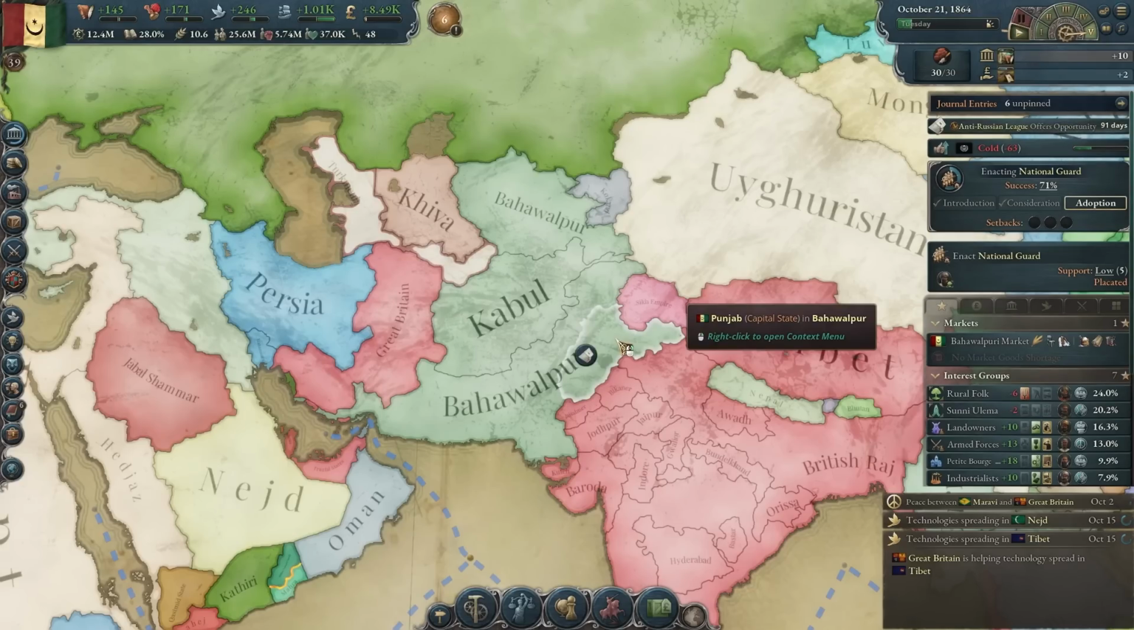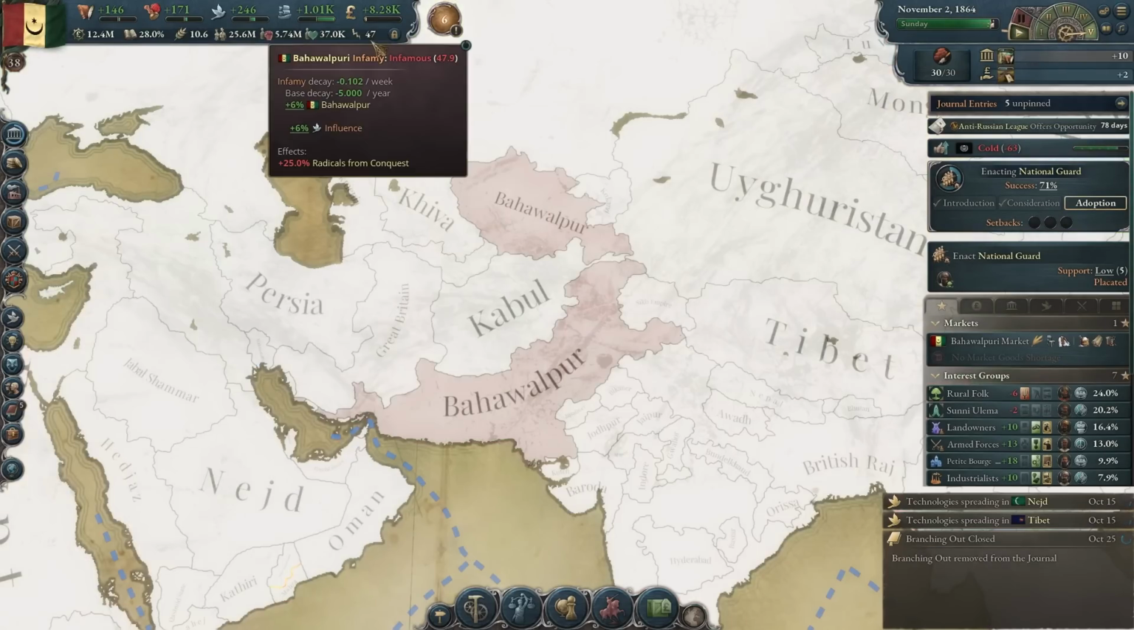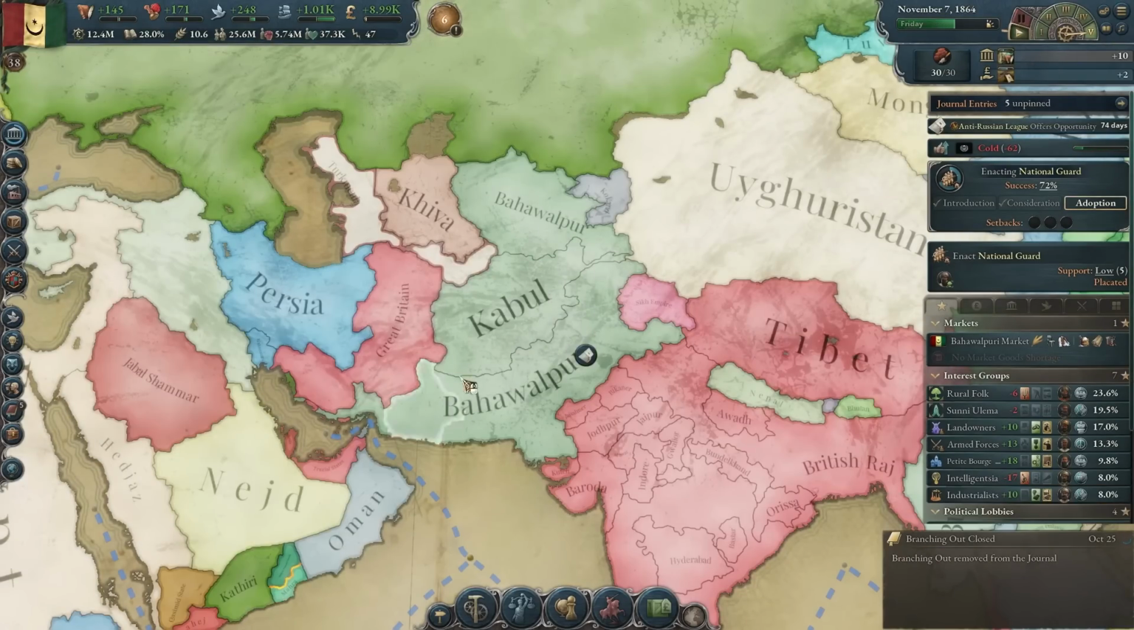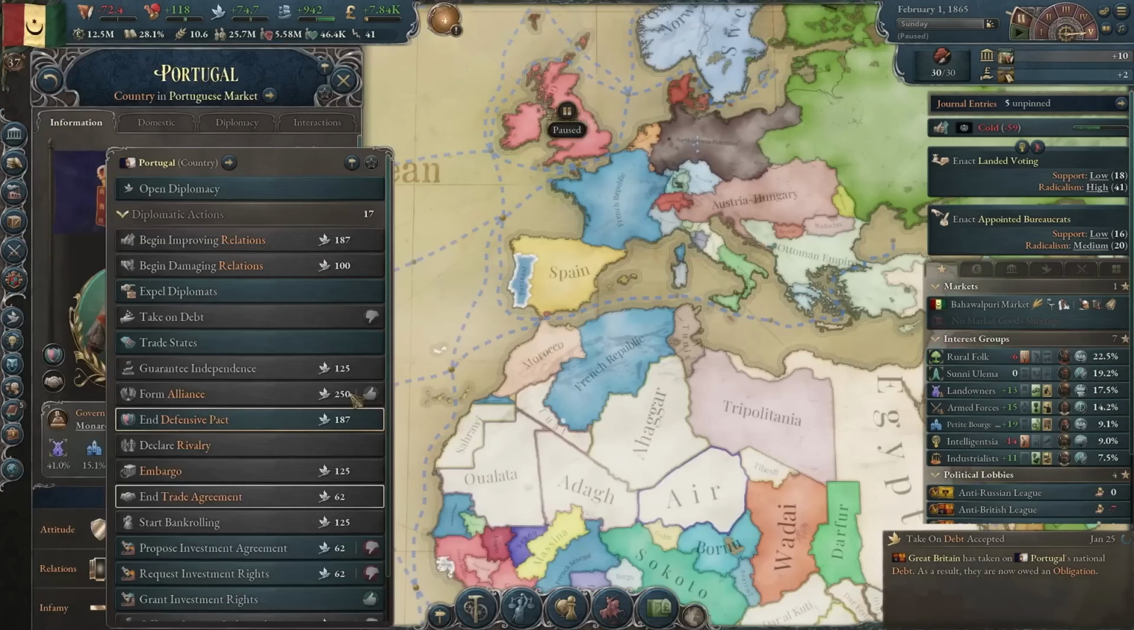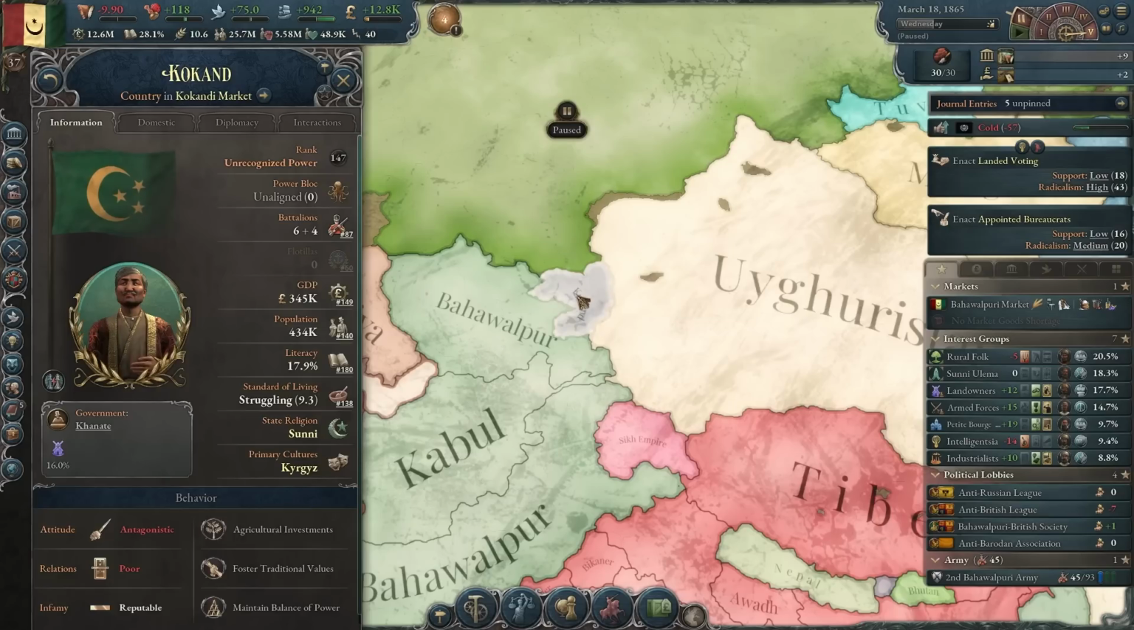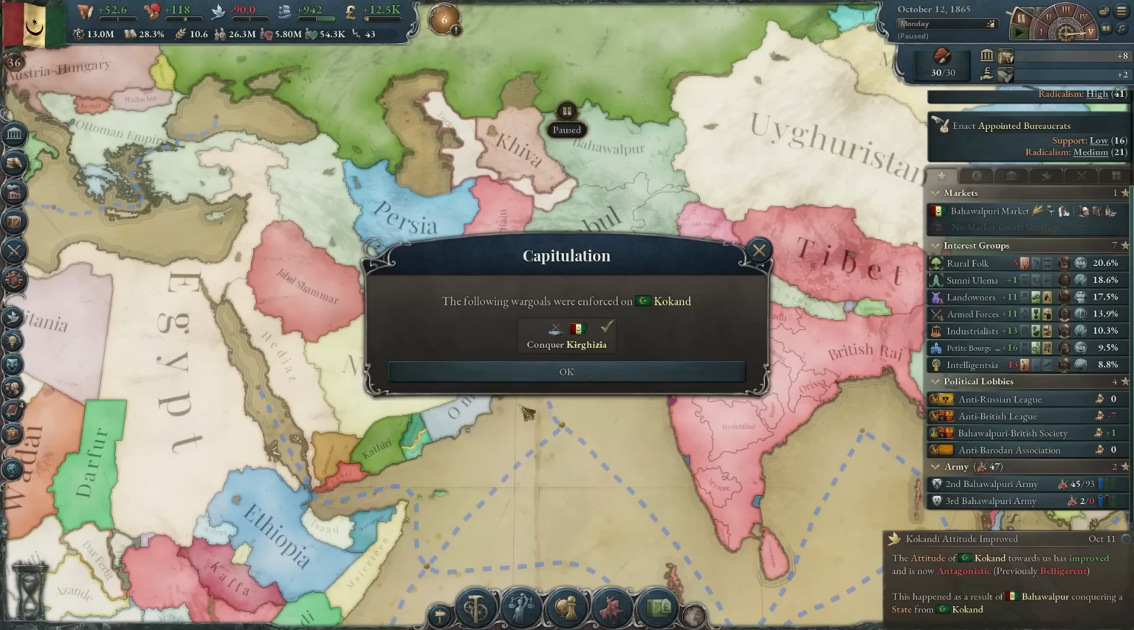Now, to be honest, I think expanding in Victoria 3 has been made way easier. Look, I only have 50 infamy, and I conquered all of this in like 30 years. Also got National Guard. Portugal wants a trade agreement. Sure, I guess we can get closer relations with them. Now it's time to get rid of this country for good. It really had to happen.